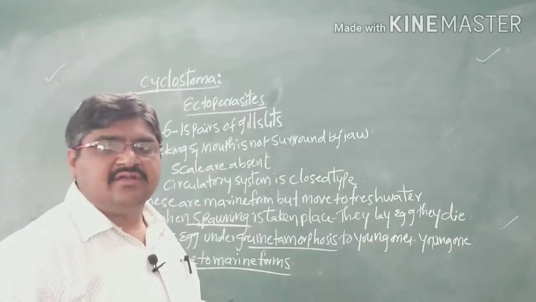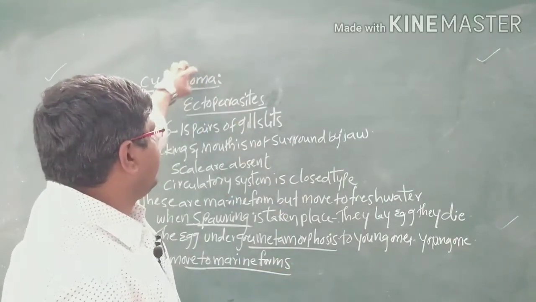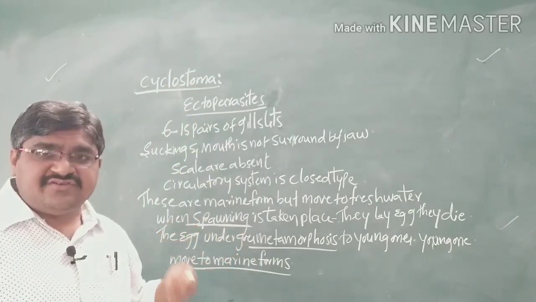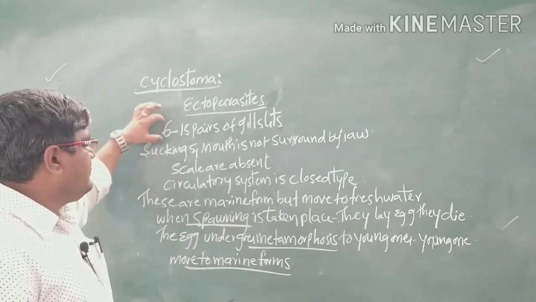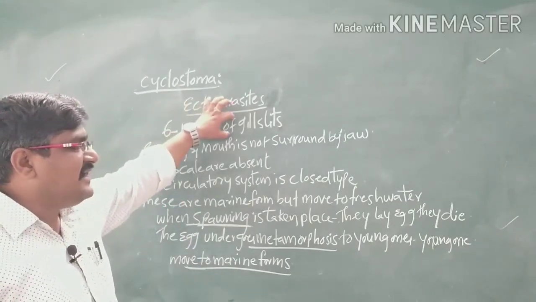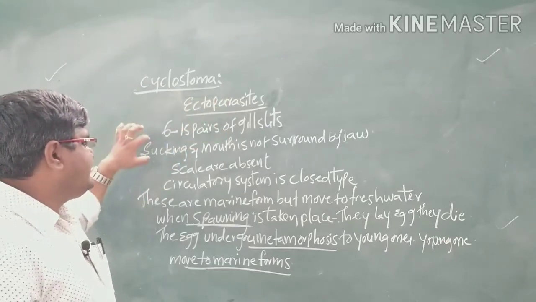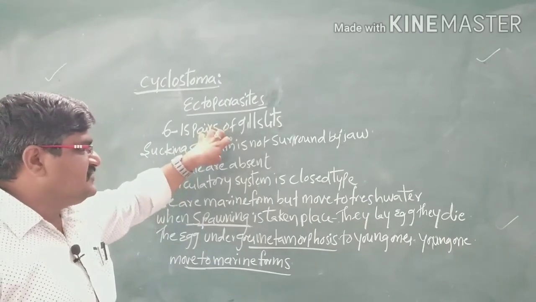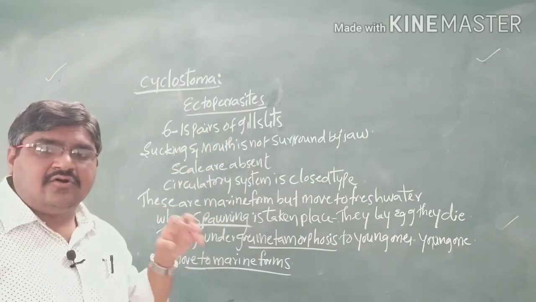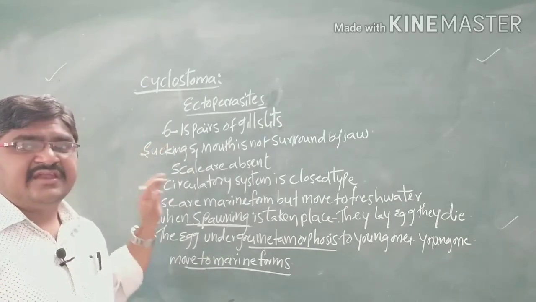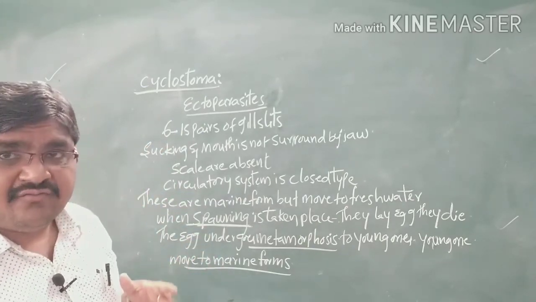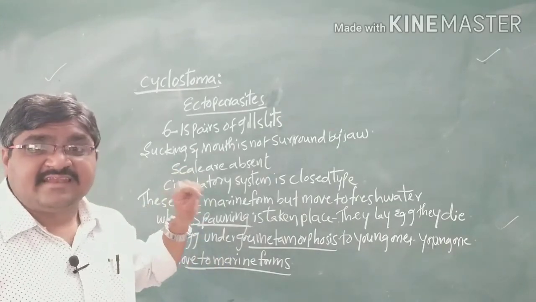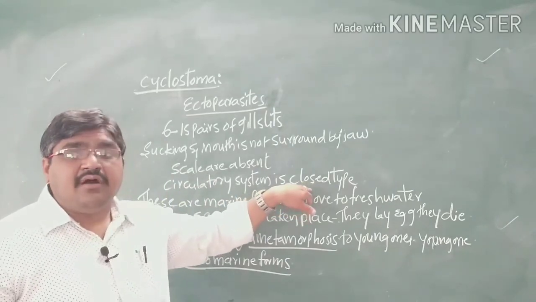Coming to the cyclostomes, these are ectoparasites, presenting outside the living fishes. They have 6 to 15 pairs of gill slits. They have a sucking mouth which is not surrounded by jaws, so they are called jawless organisms, and they are devoid of scales. They have a closed type of circulatory system.